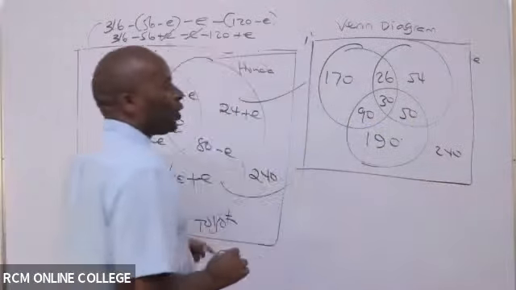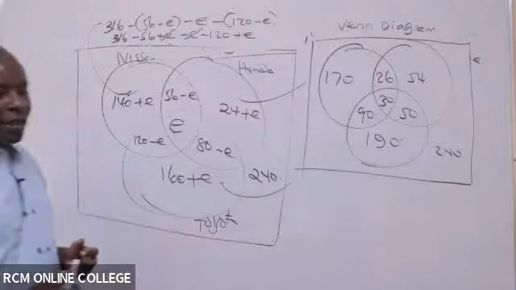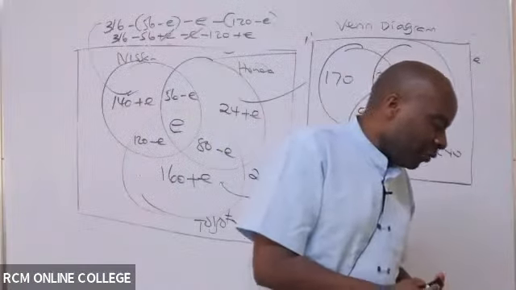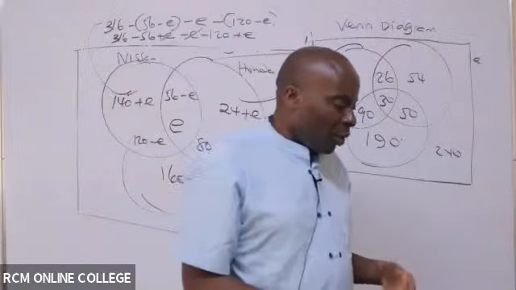Number one is finished. Now you can go to number two. Present the above information in the form of a Venn diagram. That now we have done very well. We go to number two.